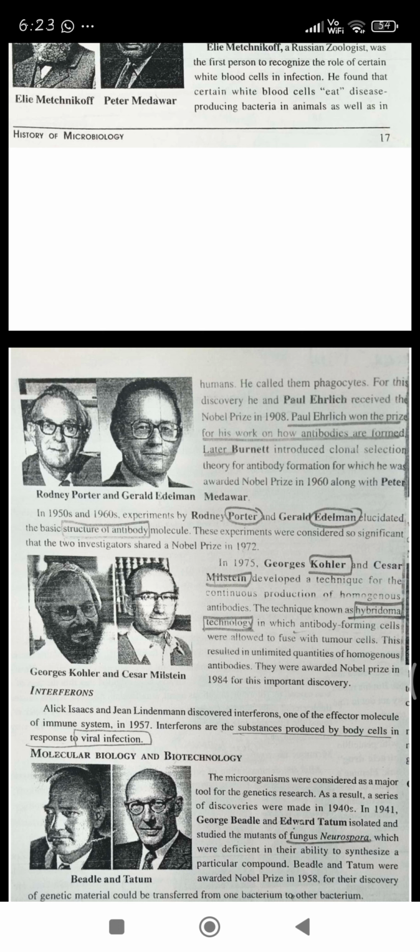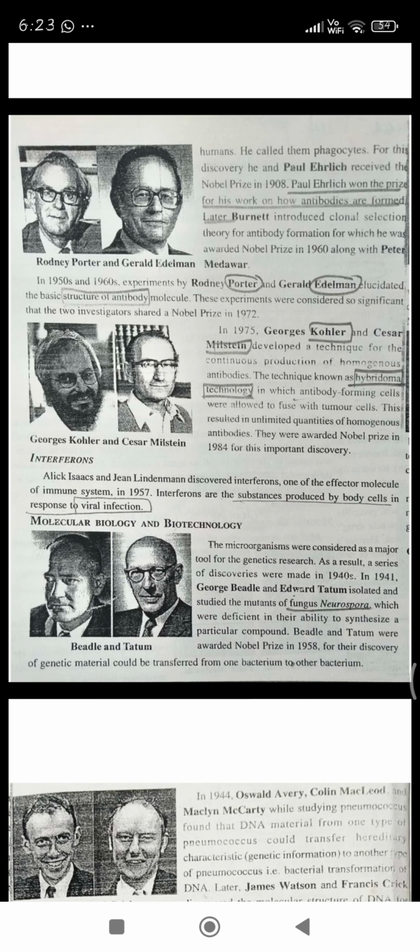We will see in later videos how antibody formation and clonal selection are done. Then in 1950 and 1960, experiments by Rodney Porter and Gerald Edelman elucidated the basic structure of antibody molecules. So who discovered the structure of antibody? Rodney Porter and Gerald Edelman. These two persons discovered the structure of antibody, and for this investigation they also won a shared Nobel Prize in 1972.